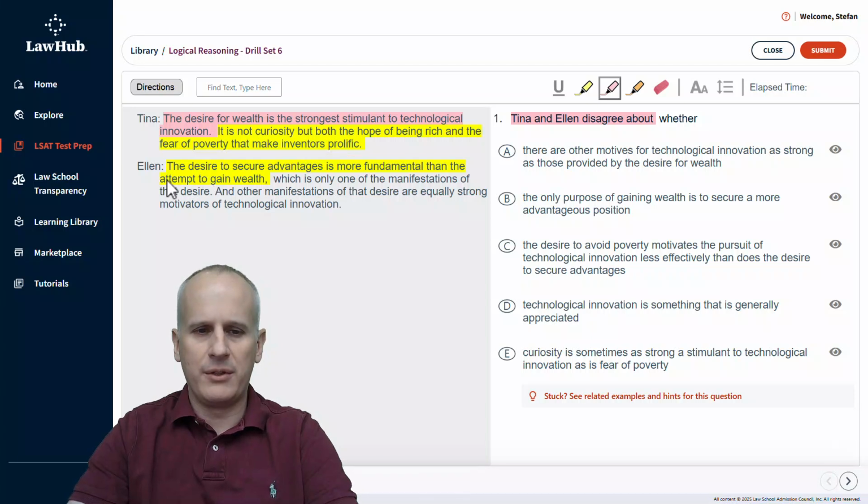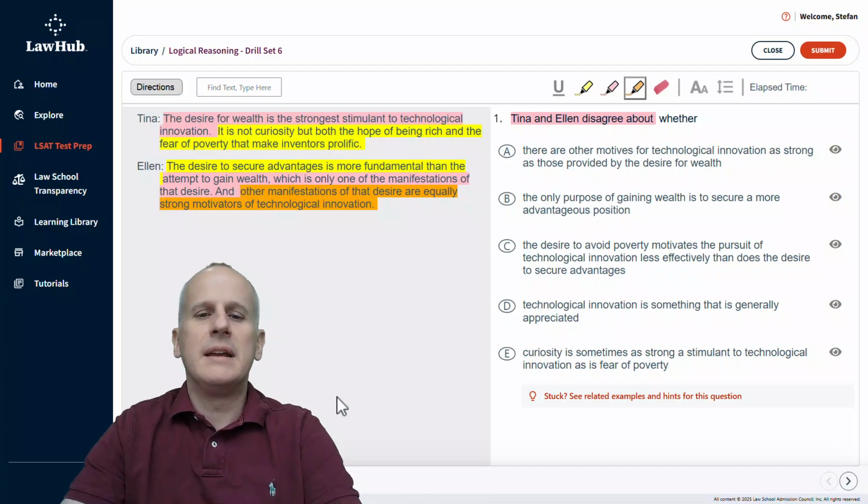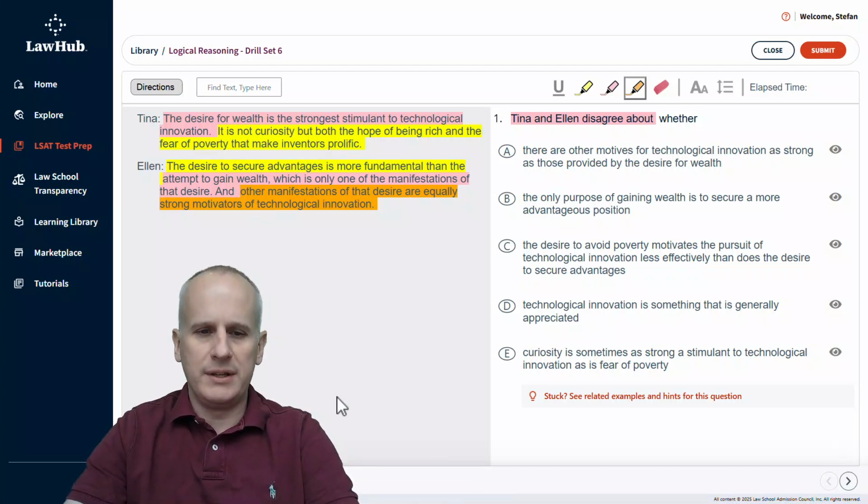So we know that the attempt to gain wealth, and you can decide how you want to split this up, is going to be only one of the manifestations of that desire. And then we're going to switch to our last color to see that other manifestations of that desire, which is the desire to secure advantages, are going to be equally strong motivators of technological innovation.